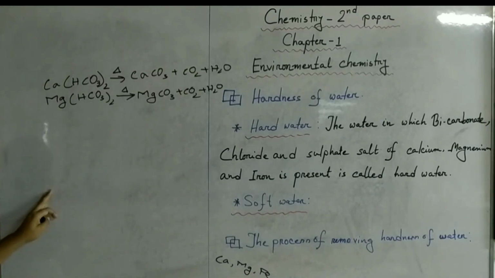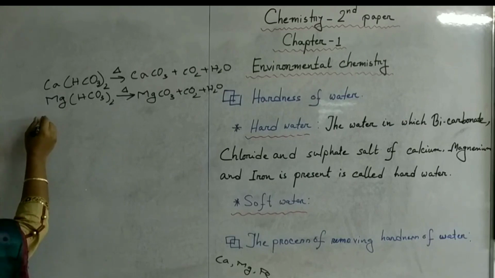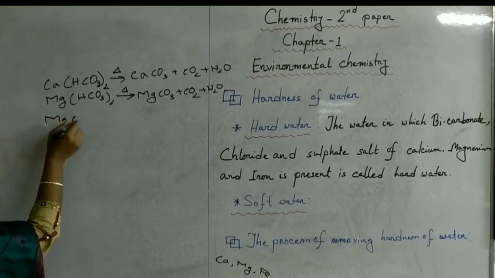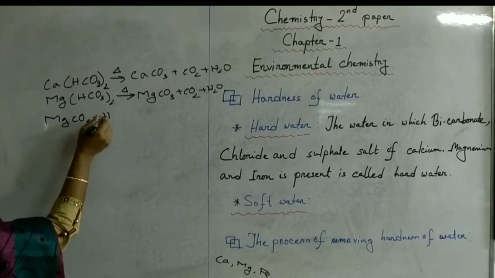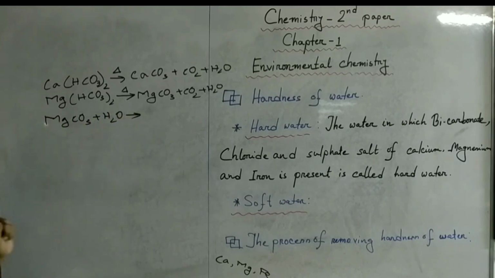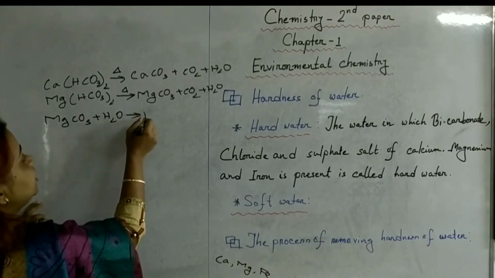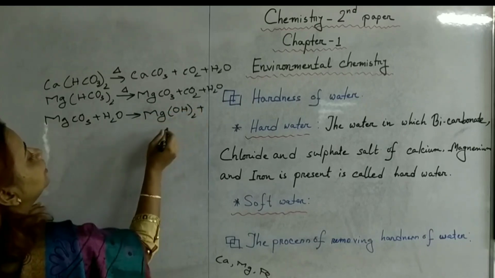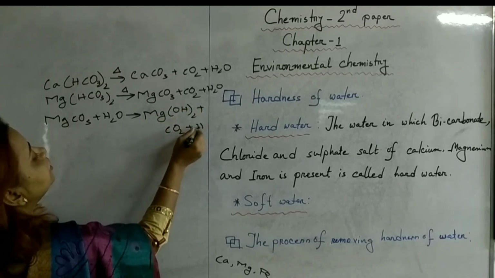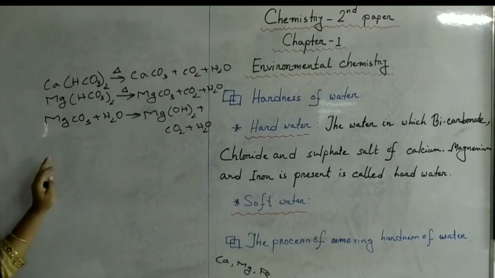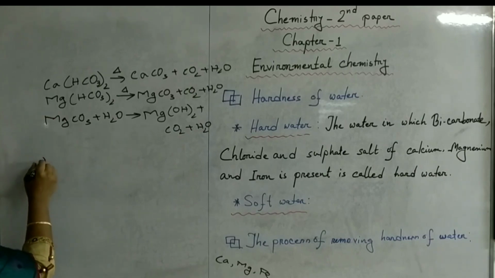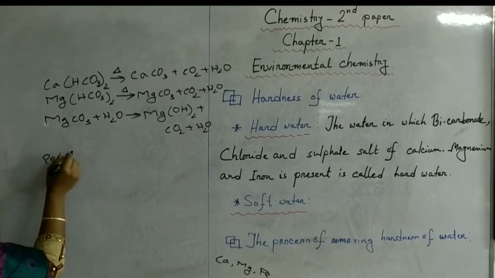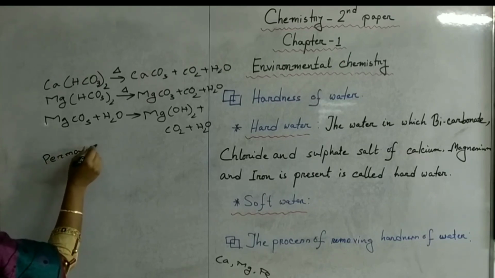After that, magnesium carbonate will react with water. That time, what will be produced? Magnesium hydroxide plus carbon dioxide plus water. This is the process of removing temporary hardness of water. Now come to the permanent hardness of water. How to remove permanent hardness of water?